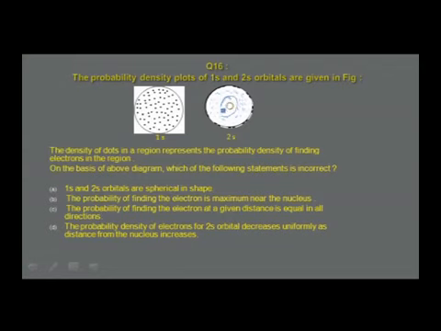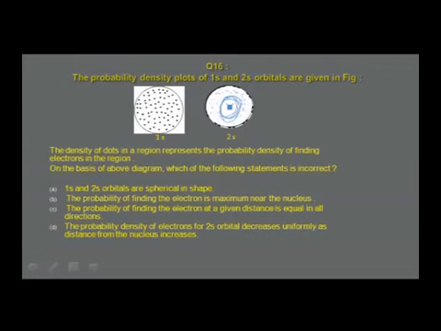And this is the sphere, you will find, and this is what the actual diagram should be. The density of dots in a region represents the probability density of finding electrons in the region. On the basis of the above diagram, which of the following statements is incorrect?